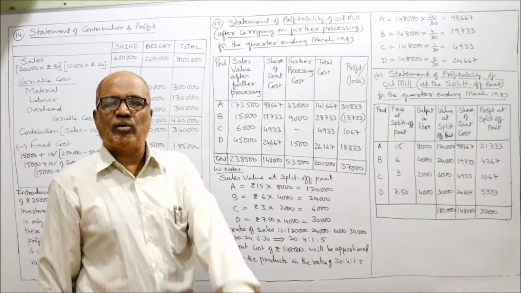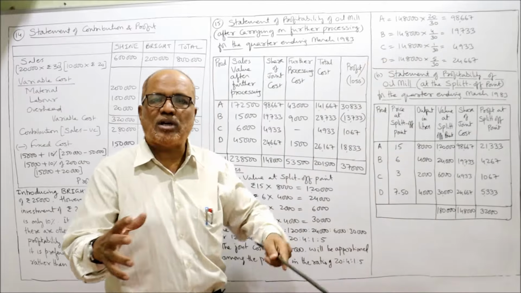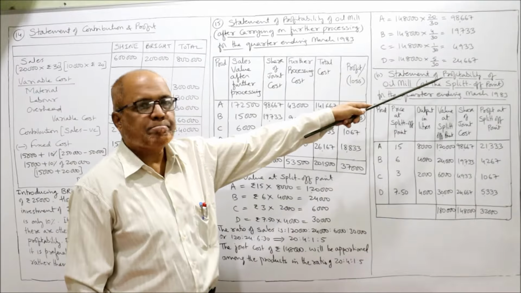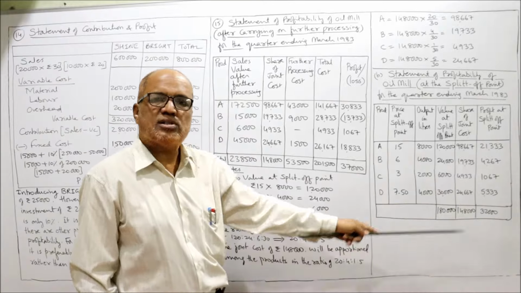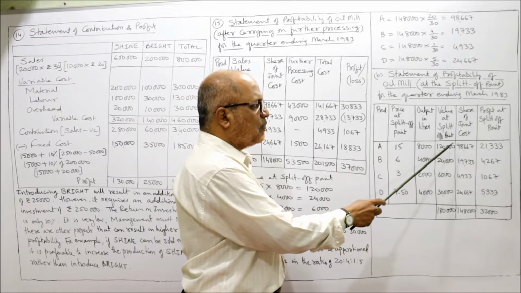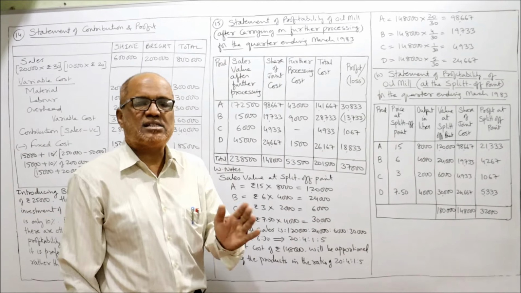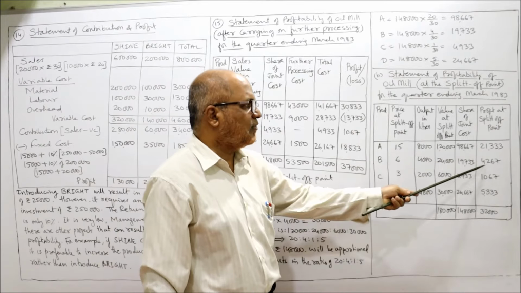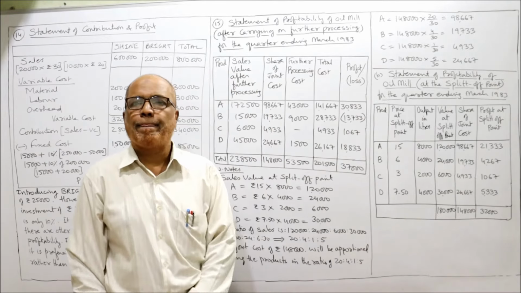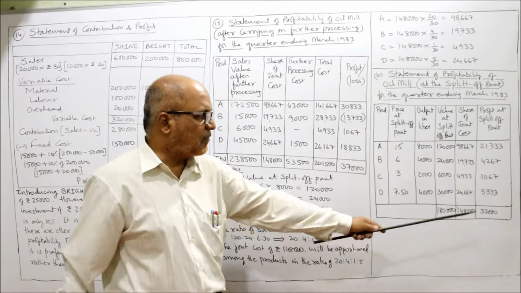Now, only one cost we have to take, that is the share of joint cost. This is the share of joint cost. The joint cost is 1,48,000, and we divided the 1,48,000 among A, B, C, D. These are the shares of joint cost. Now subtract: sales value minus share of joint cost. Value at split-off point minus share of joint cost, and we'll get the profit at the split-off point. So the profit at the split-off point: 21,333, 4,267, 1,067, 5,333. Total profit is 32,000. So if the company sells all 4 products at the split-off point, then the total profit is 32,000.